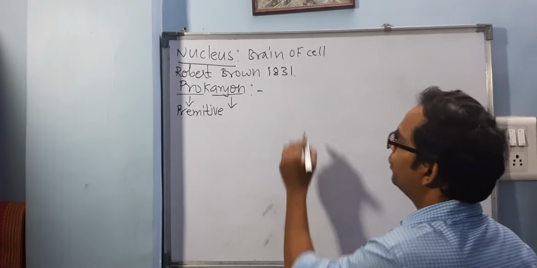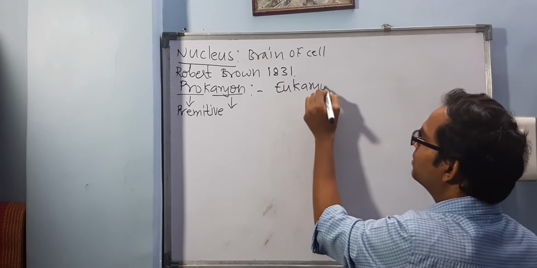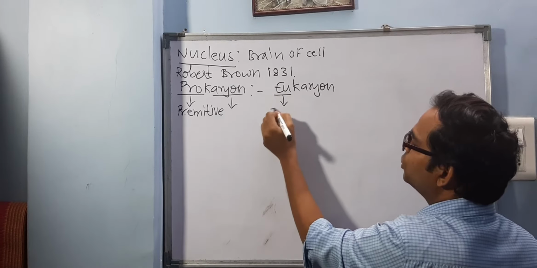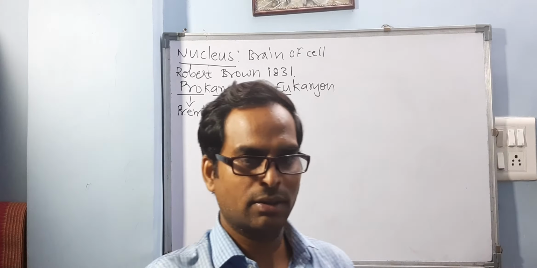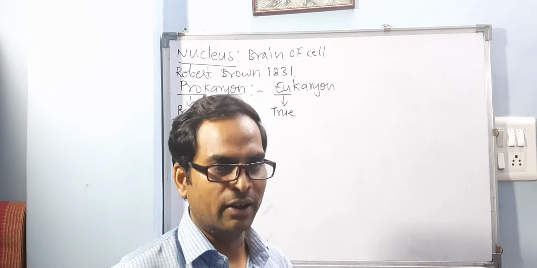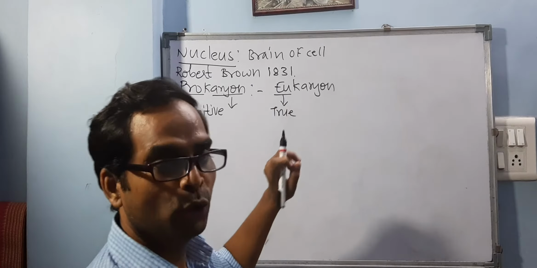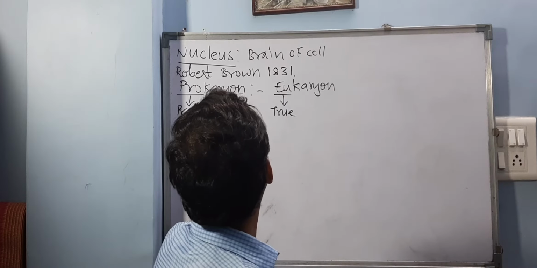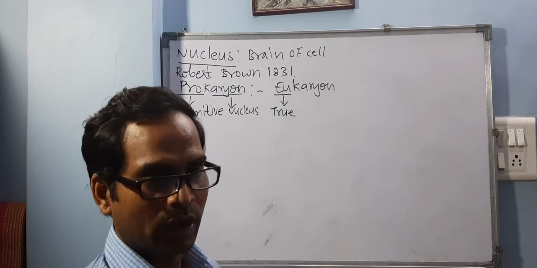And when you talk about eukaryotic cells, here there are two words. Eu means true and karyon means nucleus. समझ में आया difference? Primitive nucleus, true nucleus. These are the two words. Primitive nucleus and true nucleus.